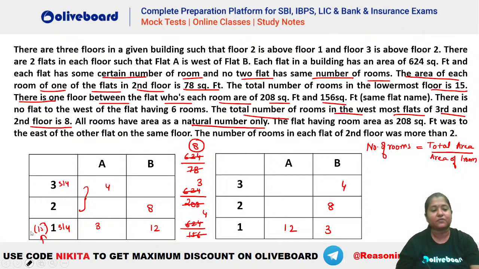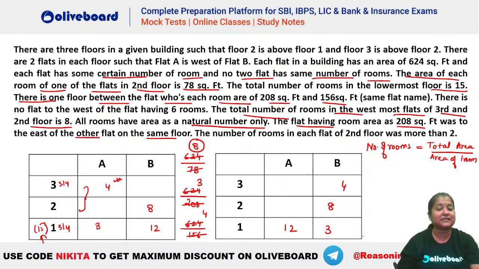Okay. Now let's see. So if this is 4 here, what should be the value? Because it is given here, the sum of the flats. You can have a look at it. It is given the flat having room area 208 was to the east of the other room on the same floor. So 208 was what? That is the one with 3 rooms. So 3 has to be towards the east.